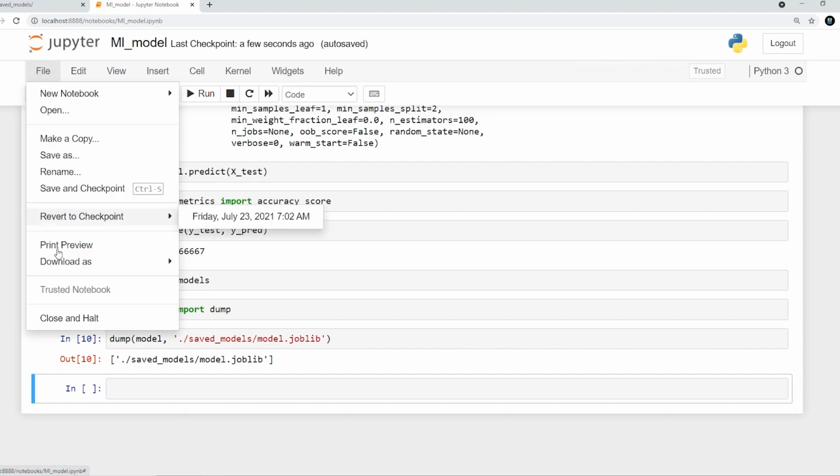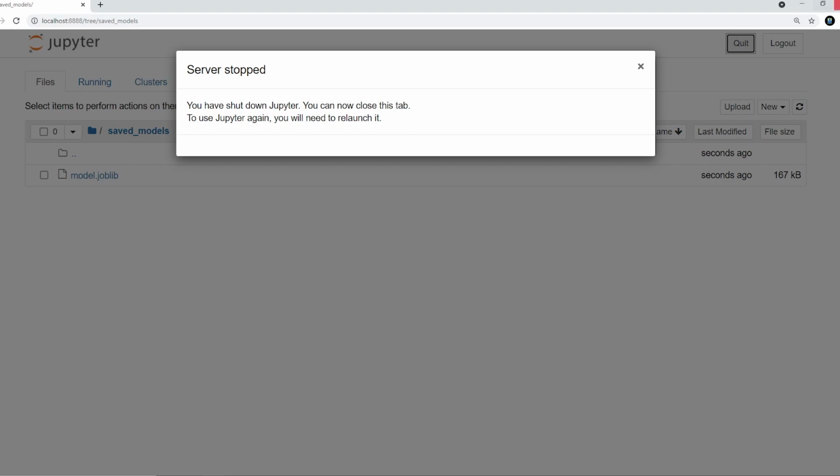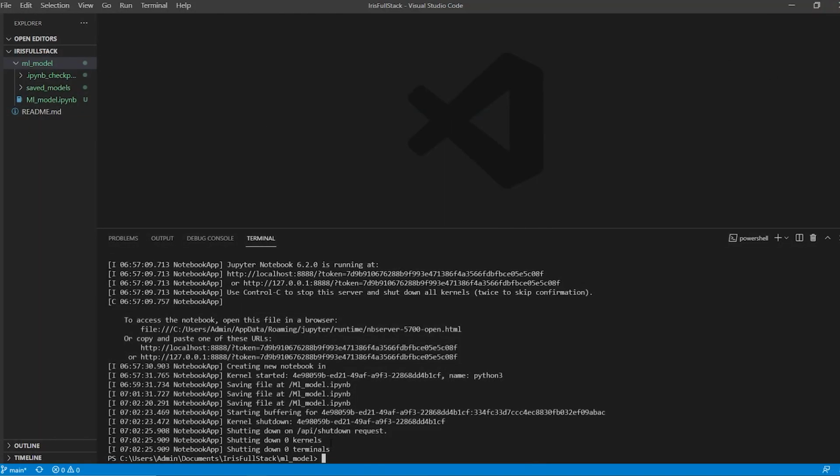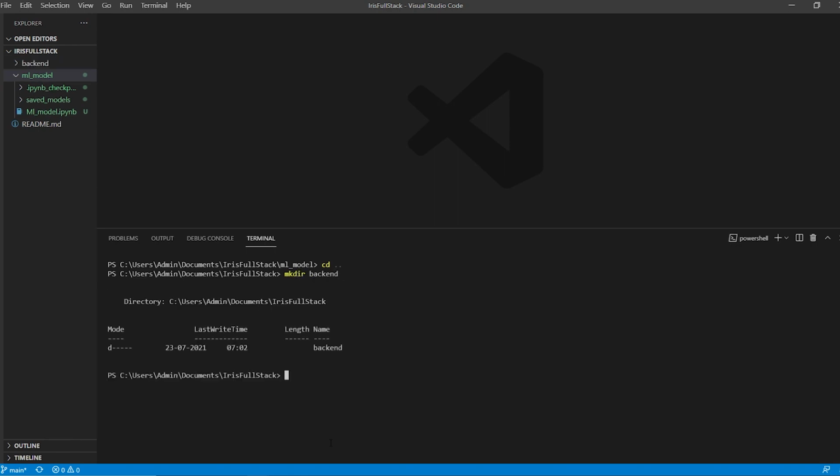So now we will focus on the backend. I'll close this and quit it from here, so my Jupyter has been eliminated. I'll come out of this by saying cd .., and now I need to make a new folder which is going to have all of my backend. So I'll say mkdir backend. This backend is going to be my Flask backend, and here I'll say cd backend, changing directory to the backend.